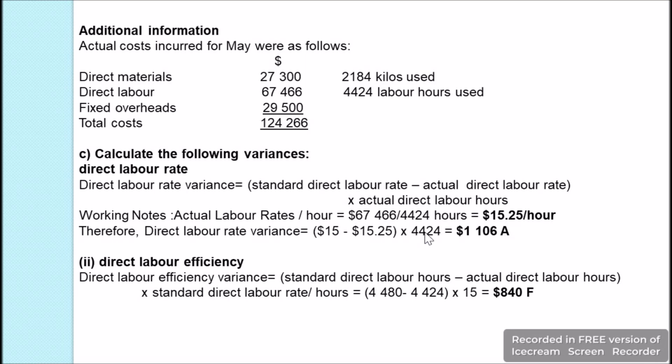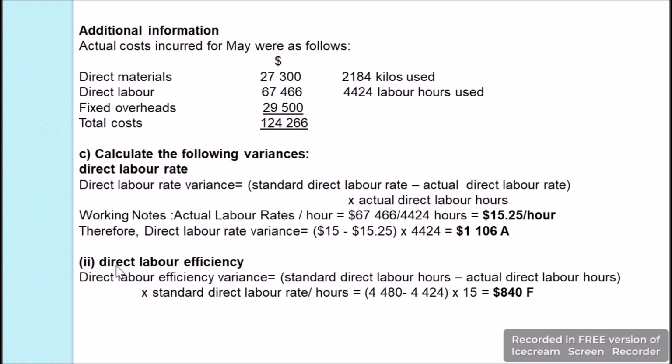And when we multiply it with the total number of hours, which is 4,424 hours, we will get a negative or an adverse direct labor rate variance of $1,106, as this is an increase in cost and has a negative effect on the profit. Hence it is negative, and hence we call it an adverse variance.